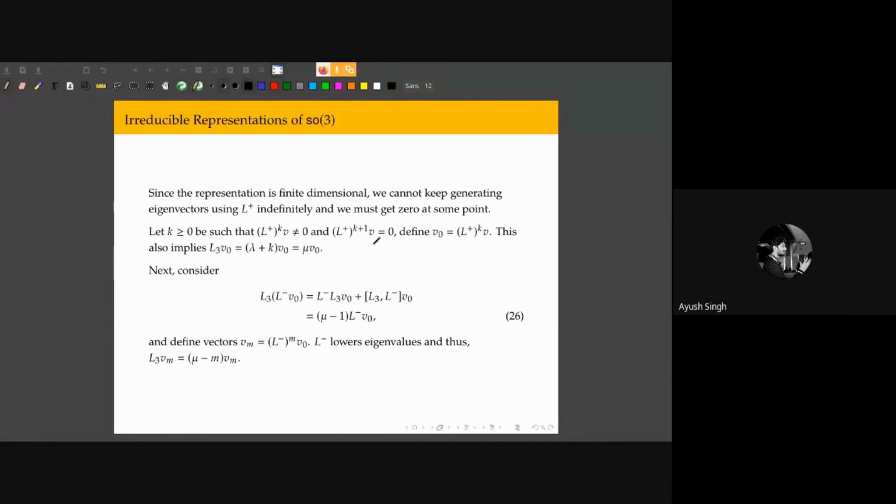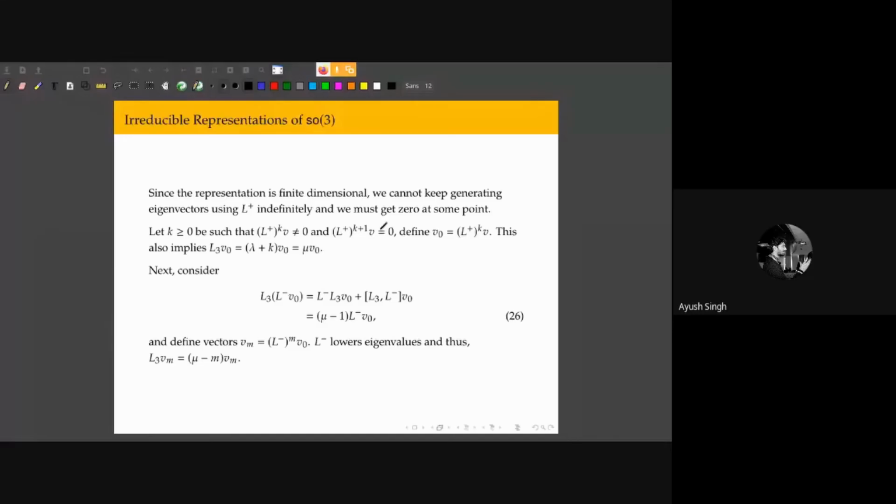We define V sub 0 as the highest eigenvector that is still non-zero. Now this k may very well be 0, in which case V naught is equal to V, and L3 V naught is just lambda V naught.